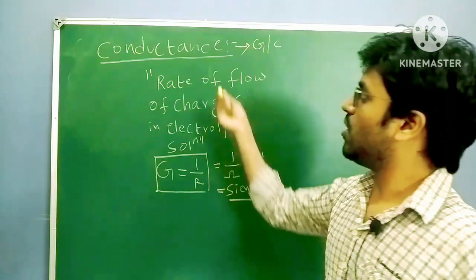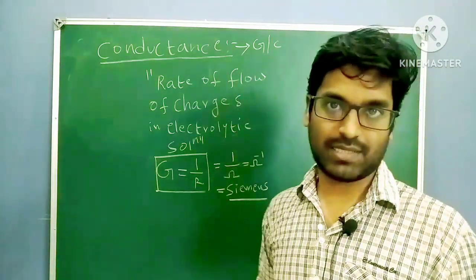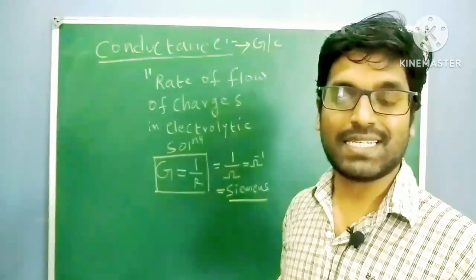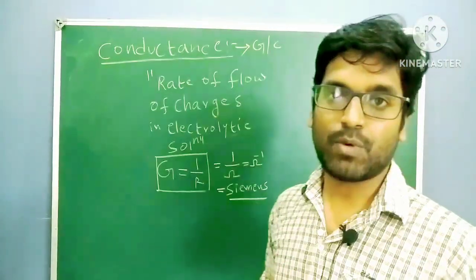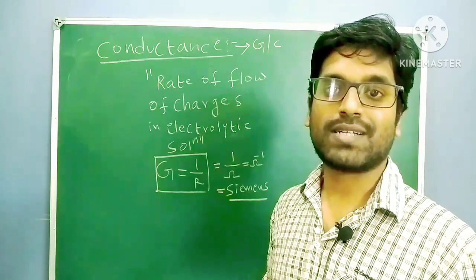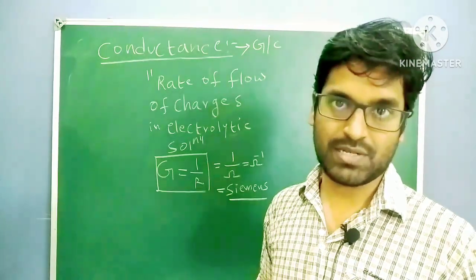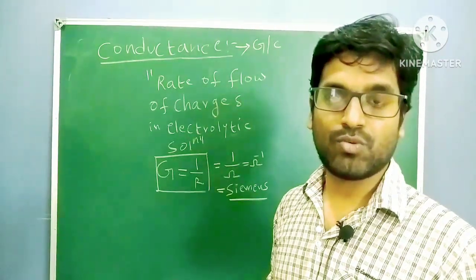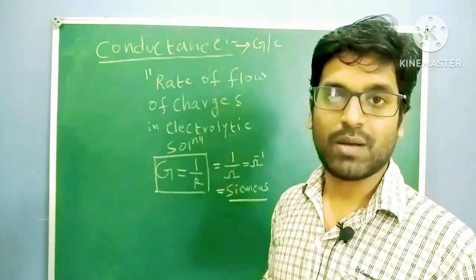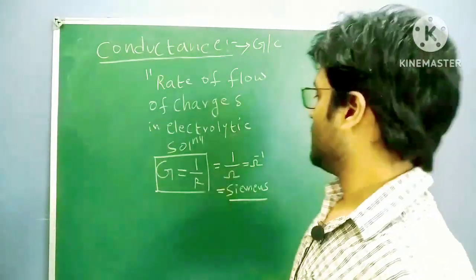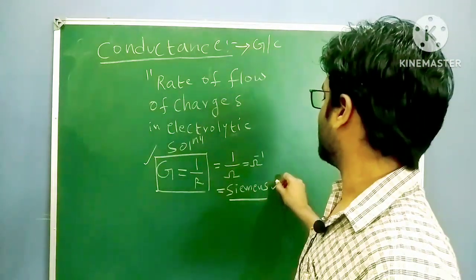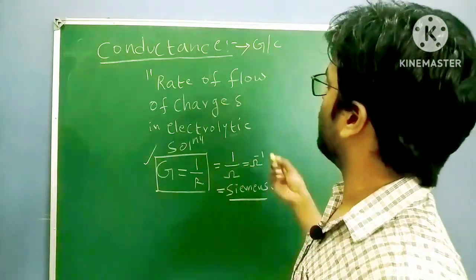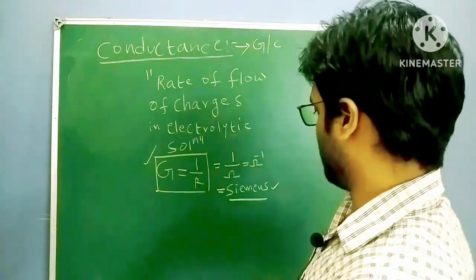The unit of conductance is Siemens or ohm inverse. These points are very, very important when you try to solve questions on electrochemistry. In the next classes we are going to do the questions, so pay attention here. Conductance equal to 1 by resistance, and the unit of conductance is Siemens, and this is the definition.